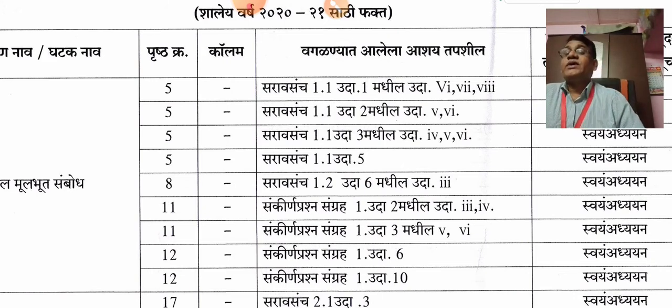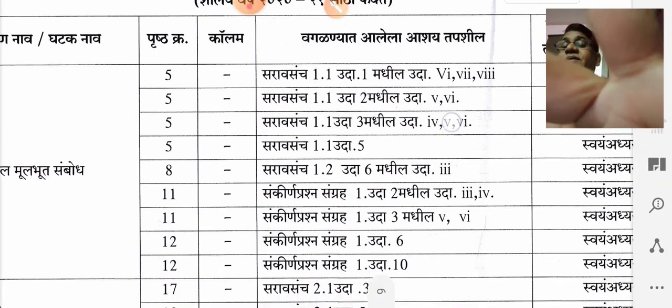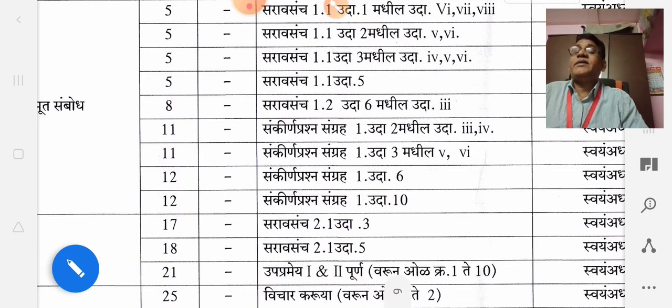Now come to the next page, page number 8. On page number 8, practice set 1.2, question number 6. In that question number 6, the third sum is omitted. Now come to page number 11.